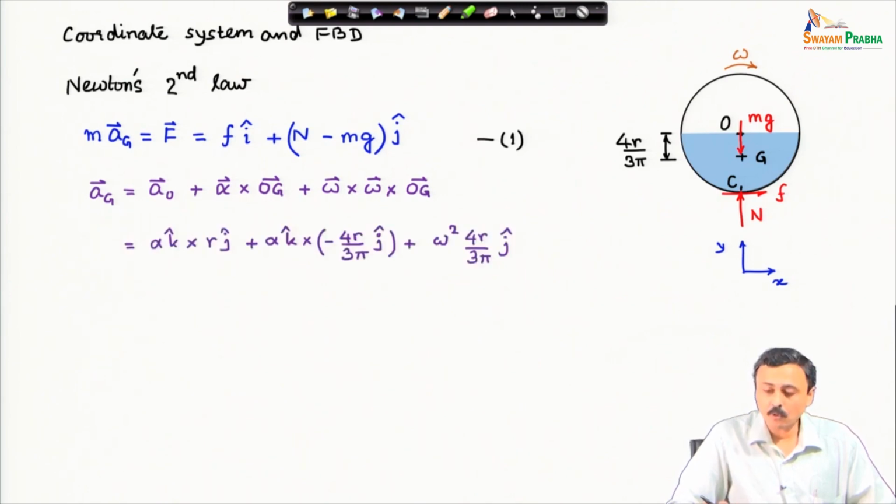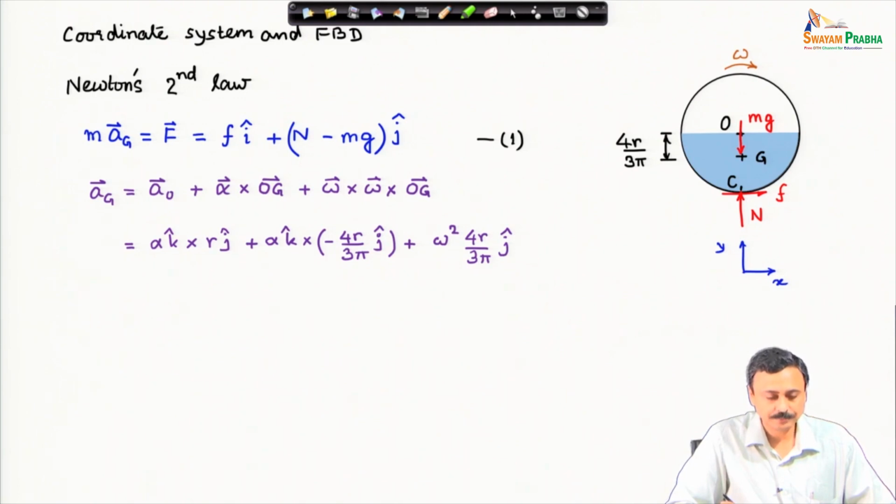Acceleration of O is nothing but alpha cross the radius vector. This also we had discussed, alpha k cap cross r j cap. OG vector I can write, and omega vector and OG vector, everything is known. Therefore, I can represent acceleration of point G. This is the final expression of acceleration of point G.